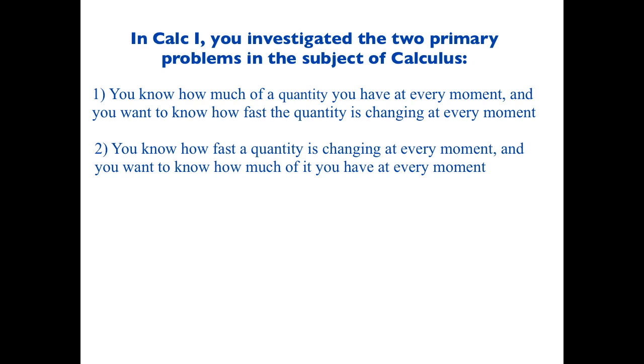You know how fast a quantity is changing at every moment, and you want to know how much of it you have at every moment. Okay, so these are the 2 main problems that kind of encompass all of calculus. So that's what you did. Now, some of you may not know that that's what you were doing, but that's what you were doing, okay? Or should have been doing, okay?